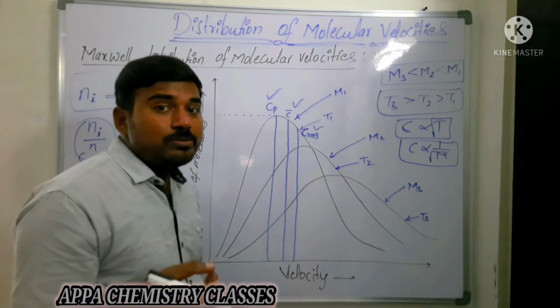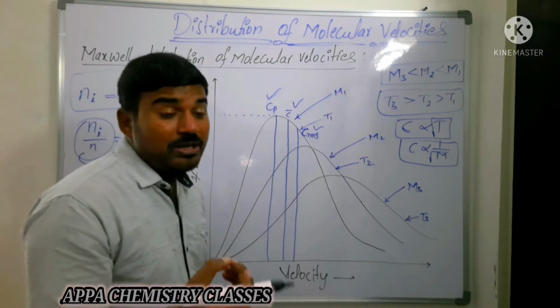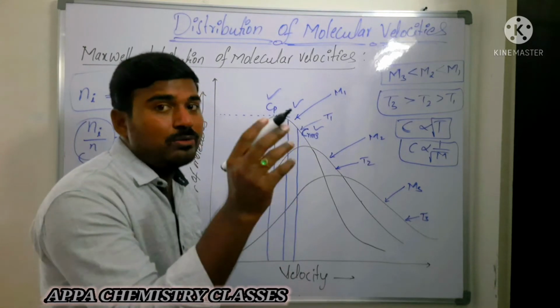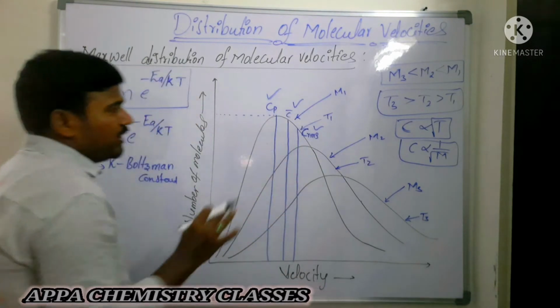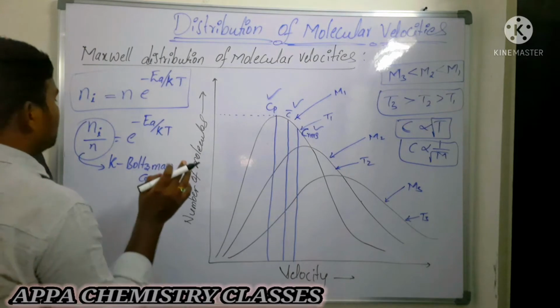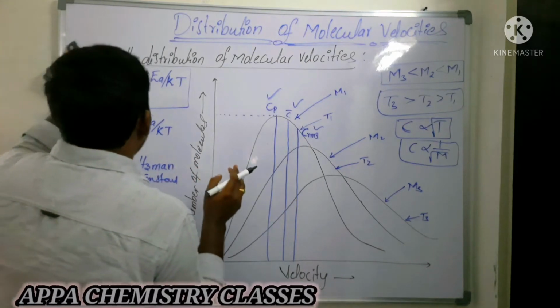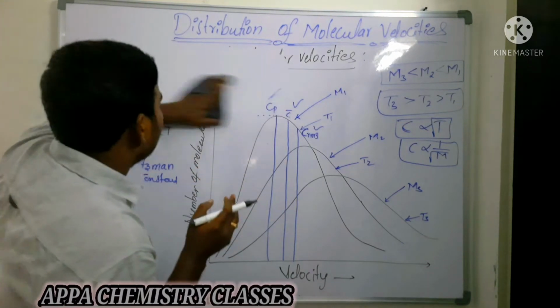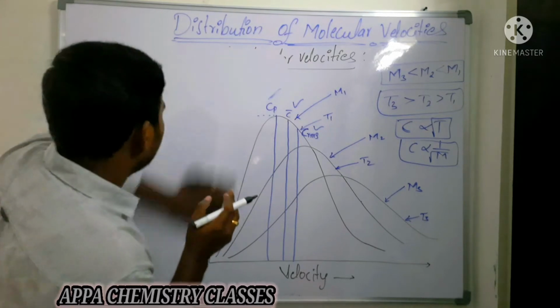CRMS is what? Root mean square of the velocities. Mean of the squares of the velocities. Square root of mean of the squares of the velocities. Those are the major three types of molecular velocities. We will see those molecular velocities here. Types of molecular velocities.